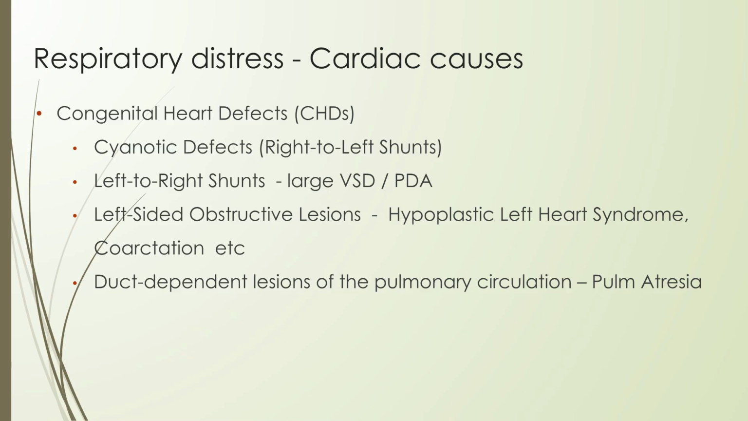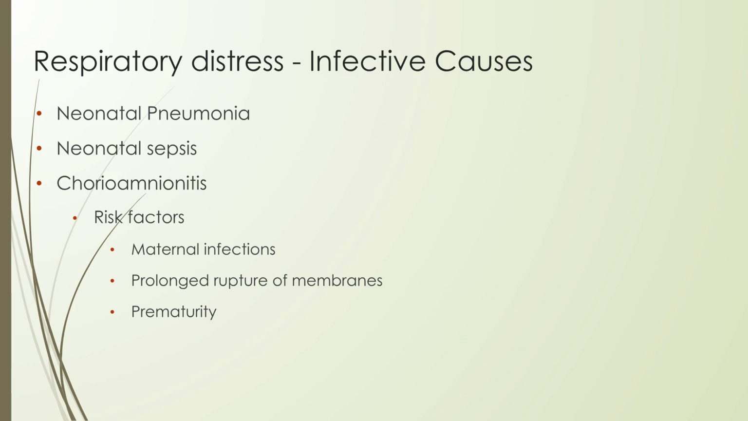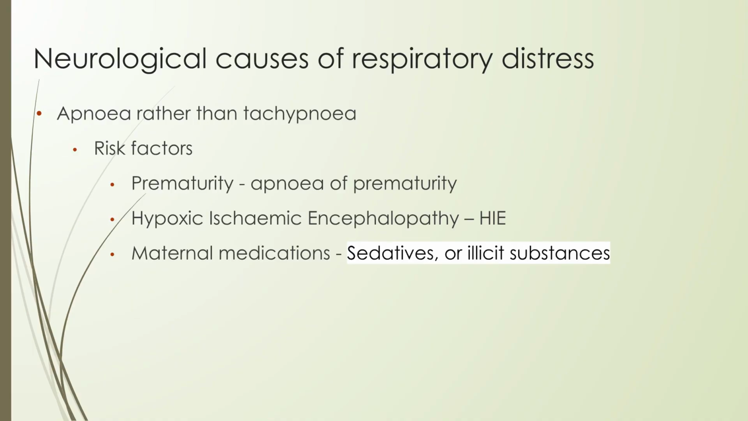Cardiac causes of respiratory distress include congenital heart defects, such as cyanotic defects, left-to-right shunts, left-sided obstructive lesions, and duct-dependent lesions of the pulmonary circulation. Infective causes of respiratory distress include neonatal pneumonia, neonatal sepsis, and chorioamnionitis. Risk factors for chorioamnionitis include maternal infections, prolonged rupture of membranes, and prematurity.